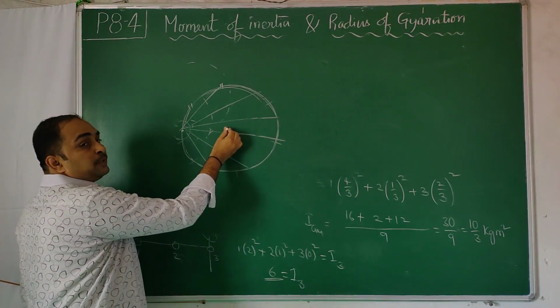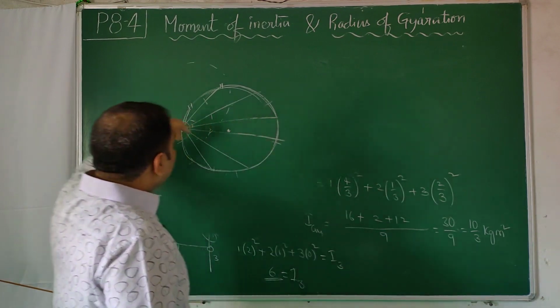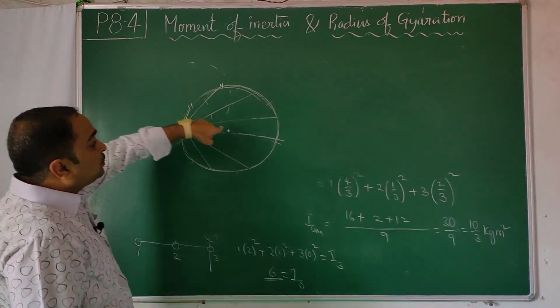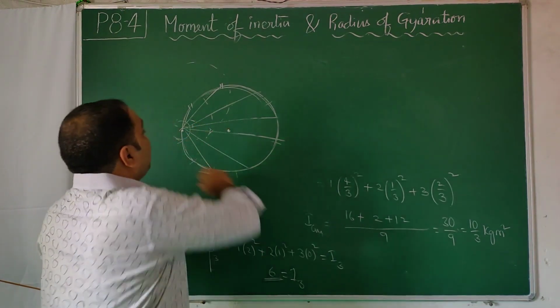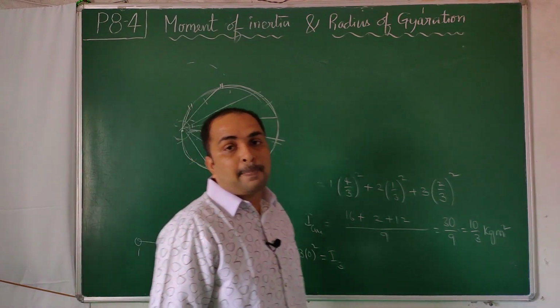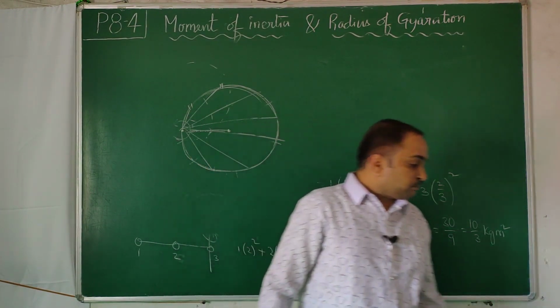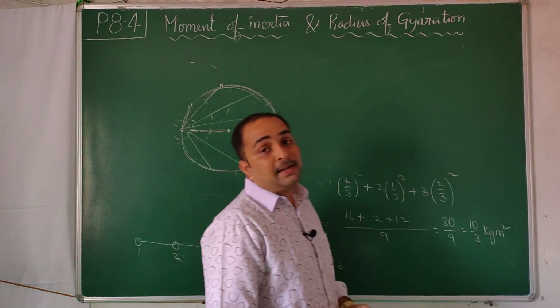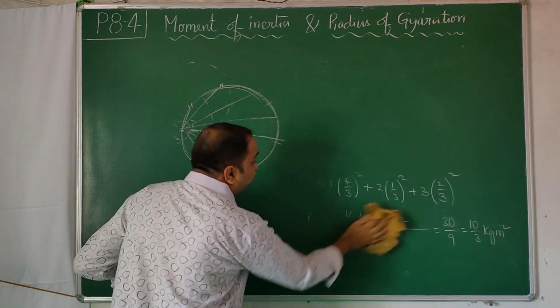If you know the moment of inertia about this axis, you can shift it here using the parallel axis theorem. Moment of inertia of a body about any axis is equal to the sum of the moment of inertia about the parallel axis which passes through the center of mass and the mass of the whole body times the distance between these two axes whole square. That way, a lot of mathematics we can avoid by learning one theorem. That is what we actually do.